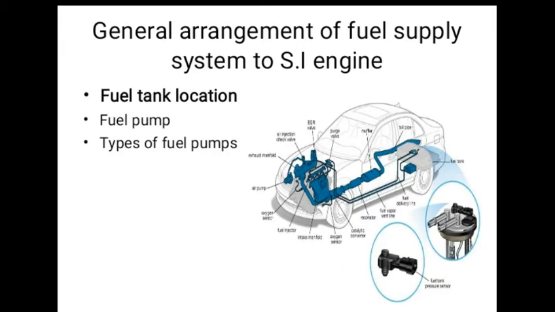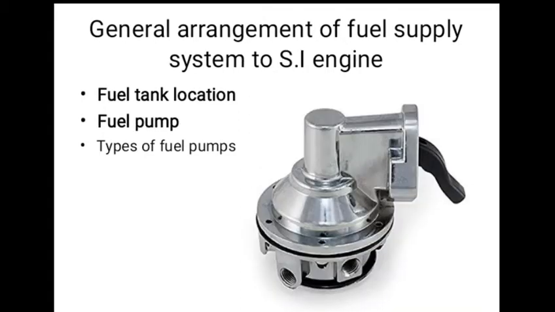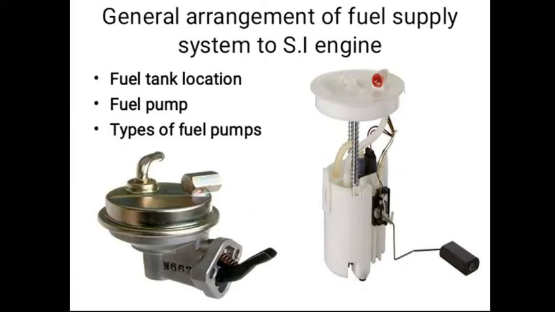Now let's discuss the general arrangement of fuel supply system for SI engine. Generally in a four-wheeler automobile, the fuel tank is located away from the engine to avoid vapor lock and fire hazard. The fuel is pumped with the help of a petrol pump from the storage tank to the carburetor. There are two types of pumps commonly used in practice: mechanical pump and electrical pump.